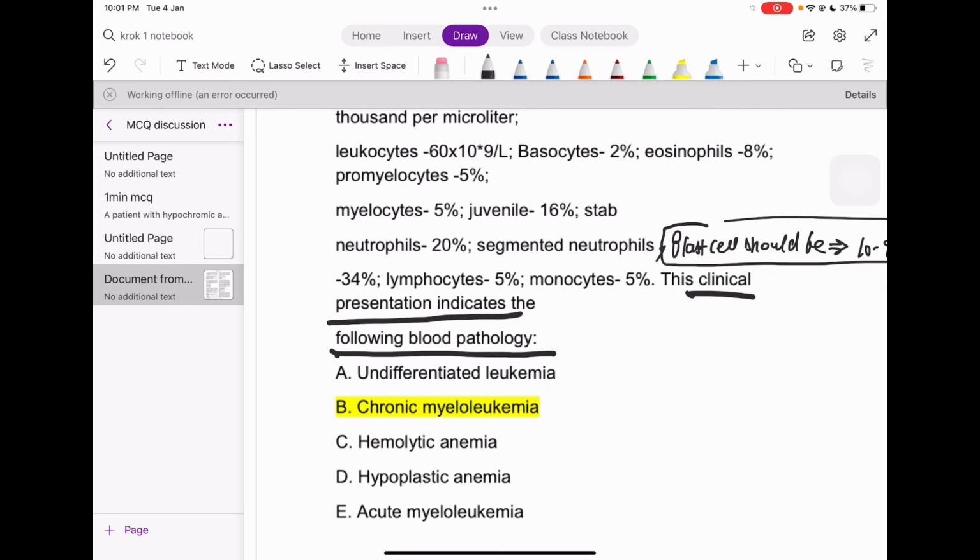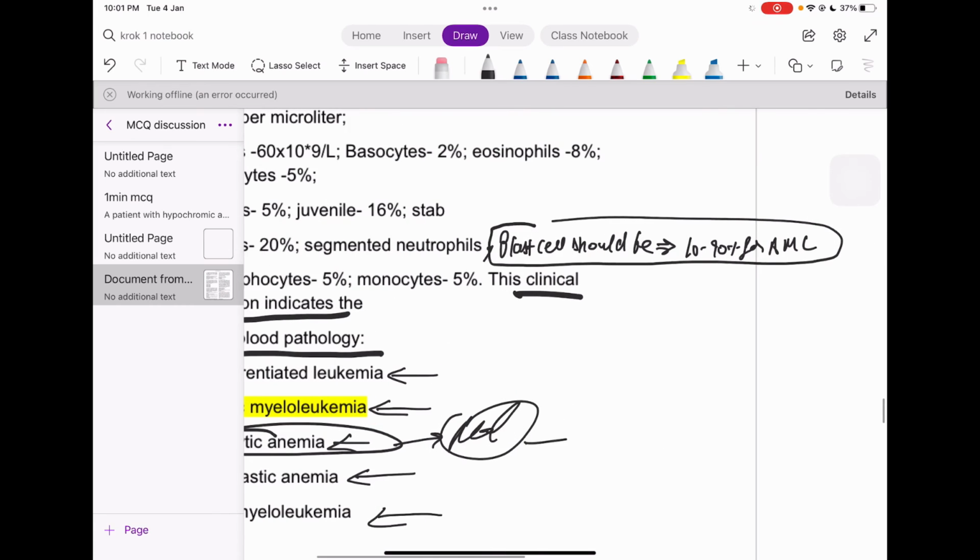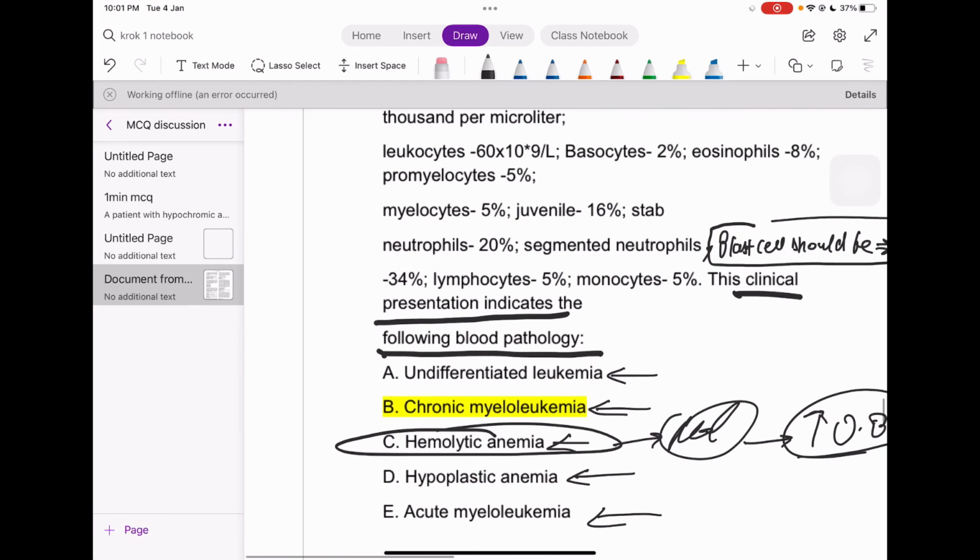We are having, like what? Hemolytic anemia of the newborn may be present, hypoplastic anemia, acute myeloleukemia, undifferentiated leukemia, or chronic myeloleukemia. So the hemolytic anemia can be present in what case, guys? It can be present in the case of malaria, maybe. And if there is hemolytic anemia, it must be an increase of the unconjugated bilirubin. That itself is the marker of hemolytic anemia.